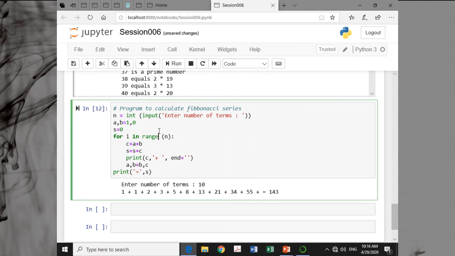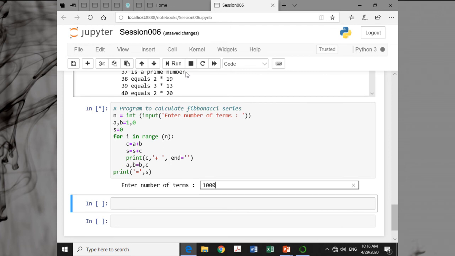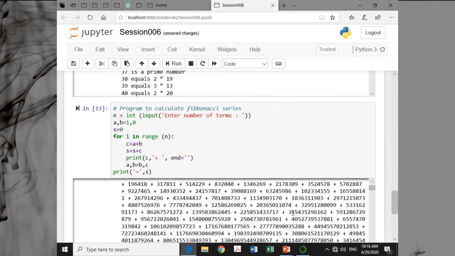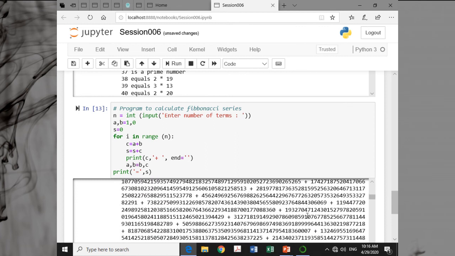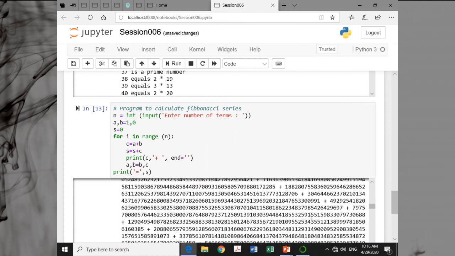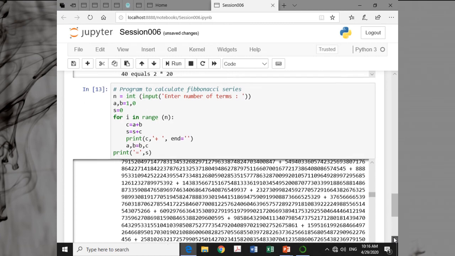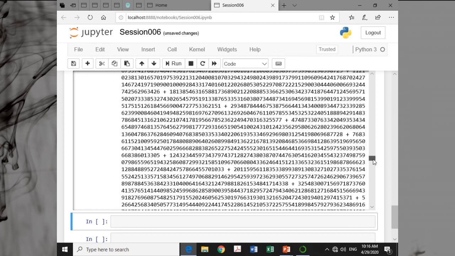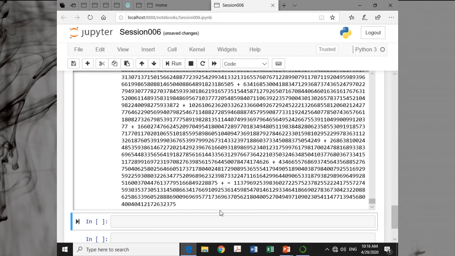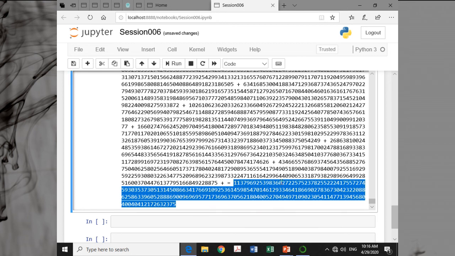This is the sum of 10 Fibonacci terms, say 1000. This is the sum of 1000 Fibonacci terms. You can see how big a number you are generating, and you can see the power of Python also, how fast it calculated. Just you press the enter key and the result is there. You know what your result is? Can you count it? Please count it. This is the sum of the first 1000 Fibonacci numbers.